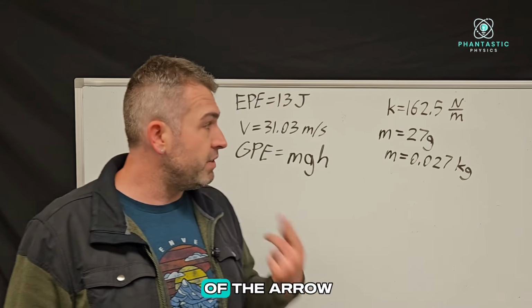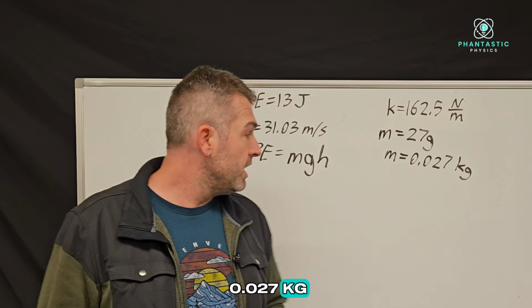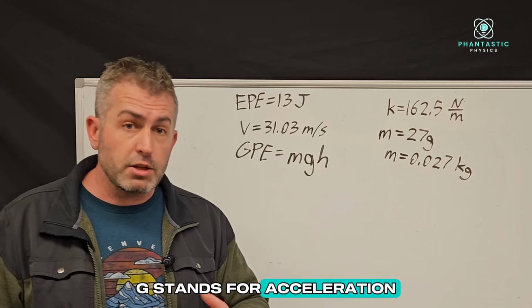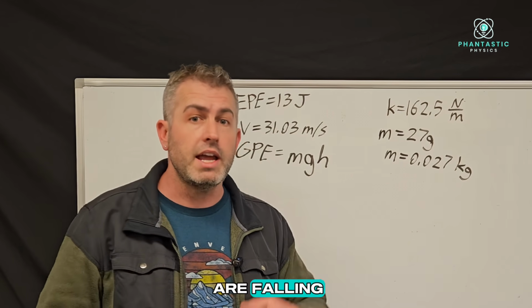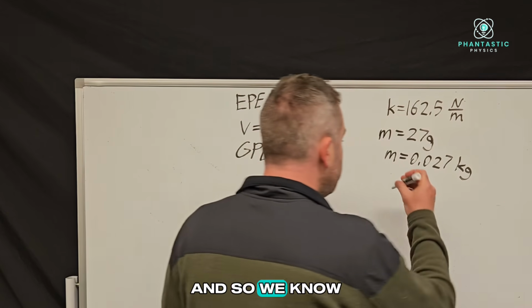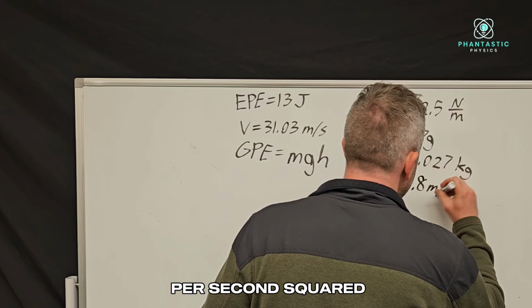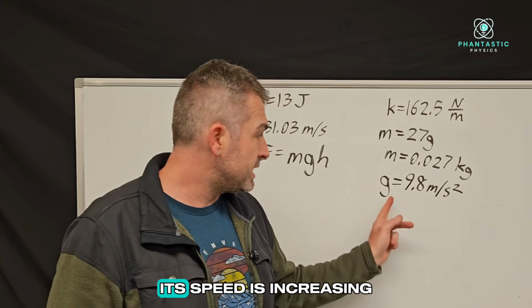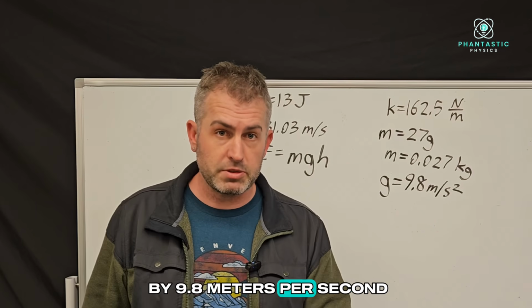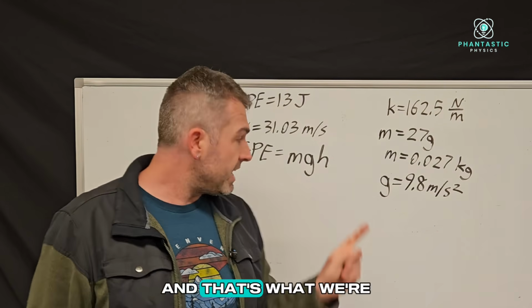M is the mass of the arrow, which we already have, 0.027 kilograms. G stands for acceleration due to Earth's gravity, so that's the rate at which things that are falling accelerate towards the ground. And so we know g on planet Earth is 9.8 meters per second squared. So every second that something's in free fall, its speed is increasing by 9.8 meters per second. And then h is the height that the arrow reaches in its flight, and that's what we're here to figure out.